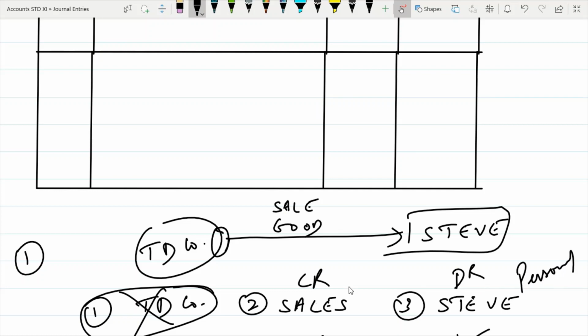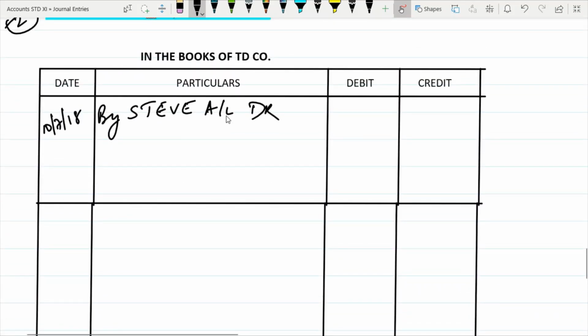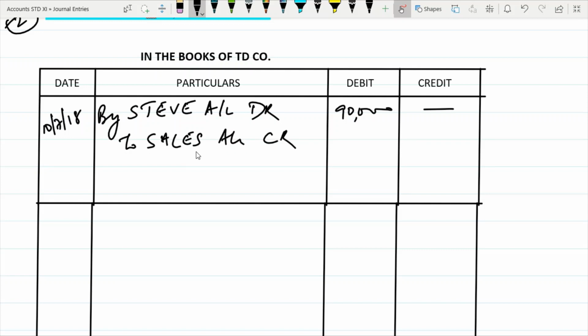And in this case sales is real account. So Steve is the personal account and Steve is the receiver of the goods. Therefore, we have written here as Steve account debit. What is the worth of goods he is receiving? 90,000. So he has received goods worth rupees 90,000. To sales account credit. Now here you can write sale of goods or sales account. It depends upon you what you would like to write, but follow only one thing.